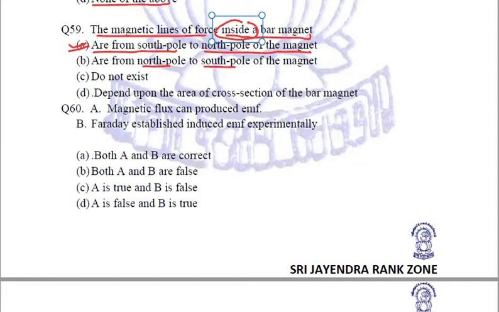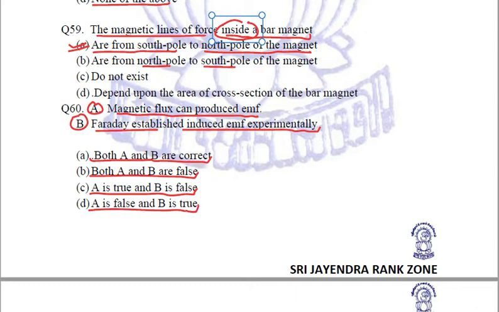Magnetic flux can produce EMF. Two statements A and B are given to us. The first statement is magnetic flux can produce EMF. Second statement is Faraday established induced EMF experimentally. Let us see the question options: both A and B are correct, both A and B are false. Next option is A is true but B is false. Last option is A is false but B is true.